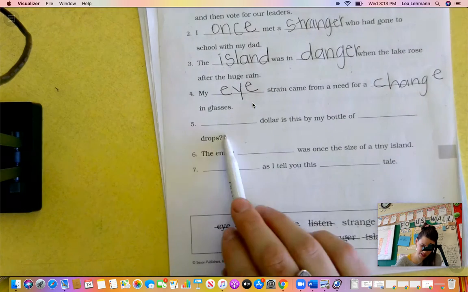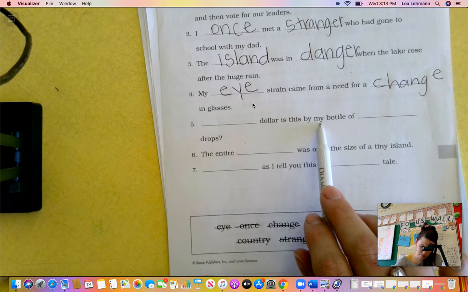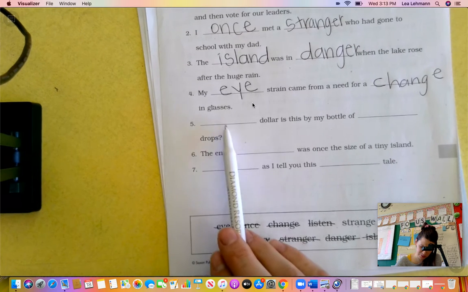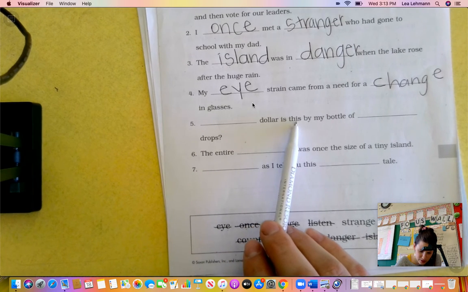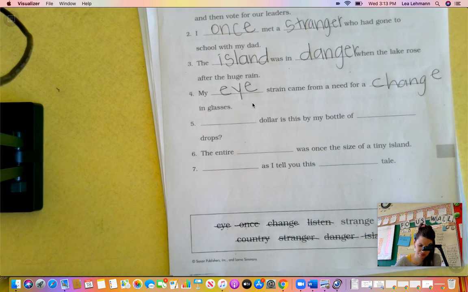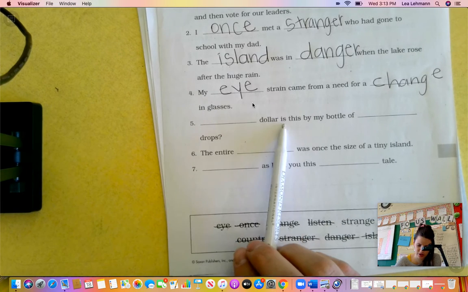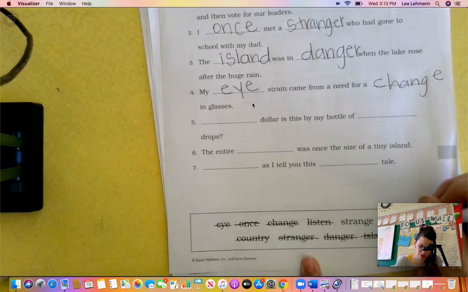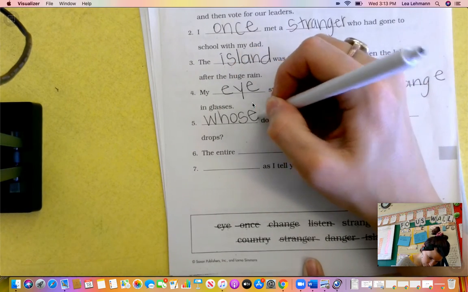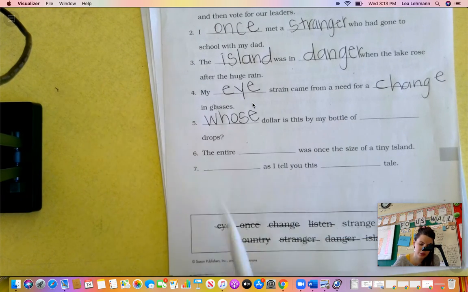Okay, number 5 says blank dollar is this by my bottle of blank drops. Let's see, strange dollar? No. Whose dollar? Well, that makes sense. Whose is like a question. Let's write that up there. So whose dollar is this by my bottle of blank drops?